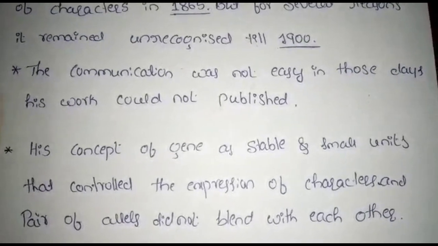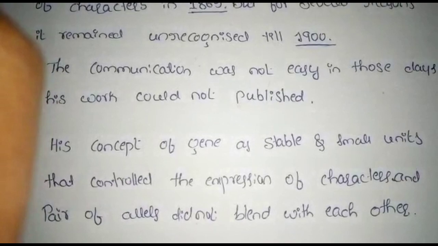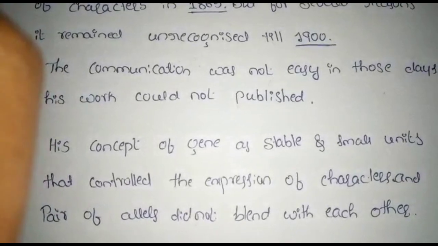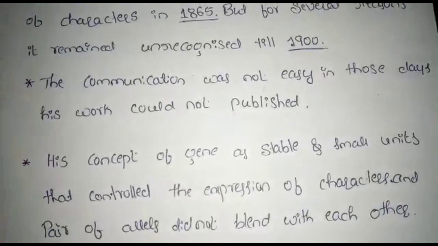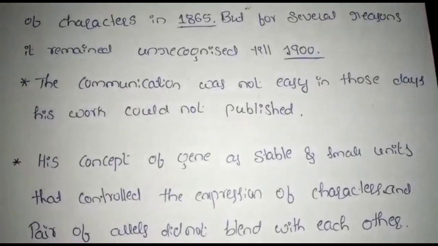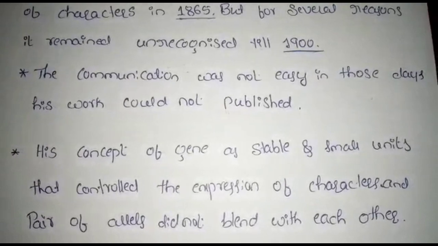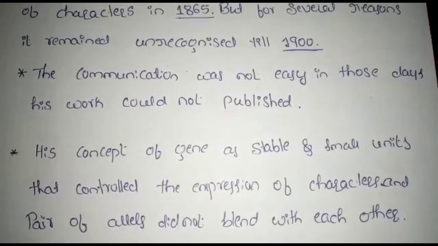They also have a pair of alleles, and these did not mix or blend with each other. Since they did not mix with other characters, they cannot express new characters.